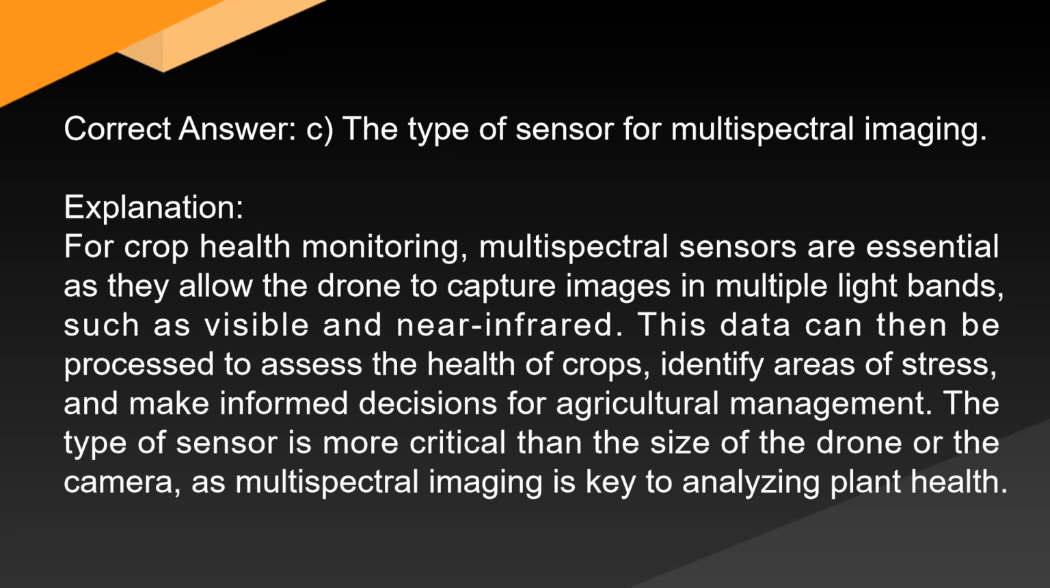Explanation. For crop health monitoring, multispectral sensors are essential as they allow the drone to capture images in multiple light bands, such as visible and near-infrared. This data can then be processed to assess the health of crops, identify areas of stress, and make informed decisions for agricultural management. The type of sensor is more critical than the size of the drone or the camera, as multispectral imaging is key to analyzing plant health.